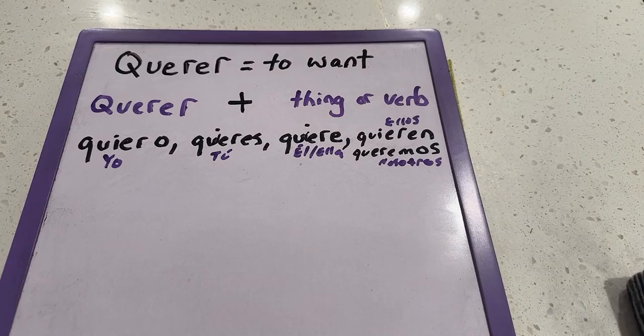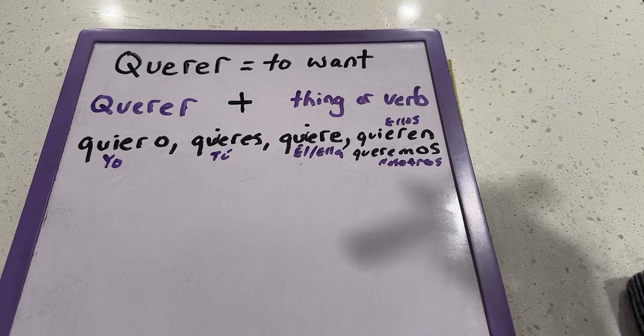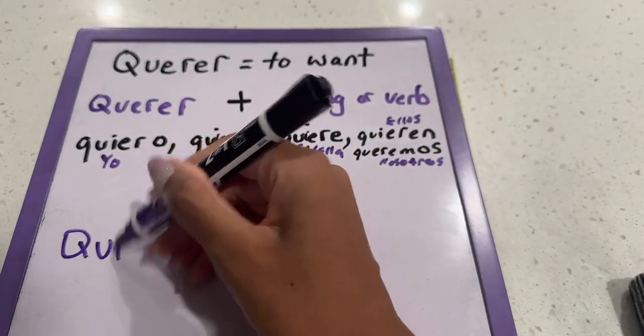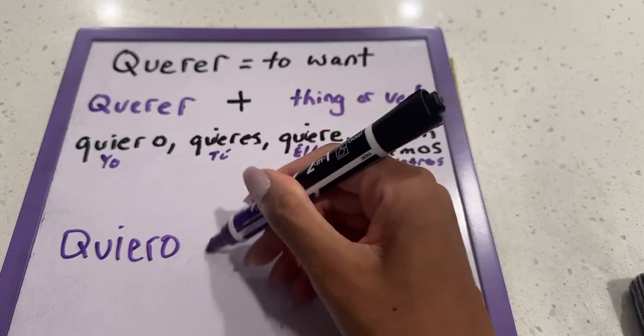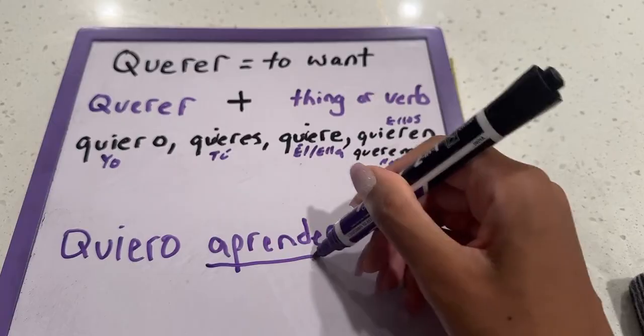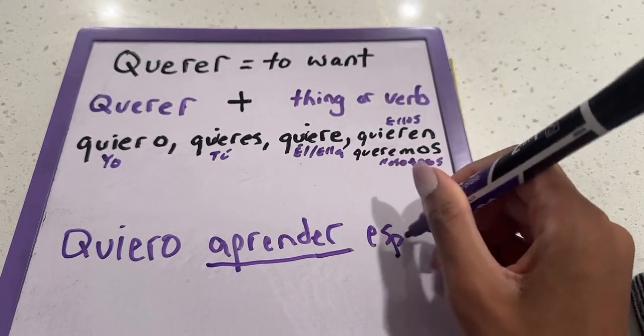Okay, Queen Elizabeth, you put in the comment, quiero aprendo español. Is this correct? No, because you conjugated aprender, and we can't do that. So it'd have to be quiero aprender español. That's the way we write this. So if you want to say, I want to learn Spanish, it is quiero aprender, because you cannot conjugate the second verb.